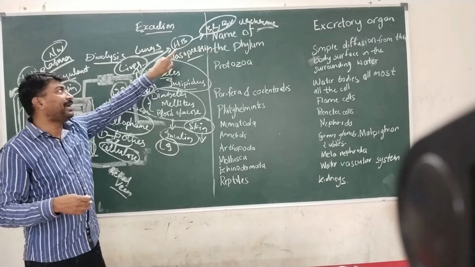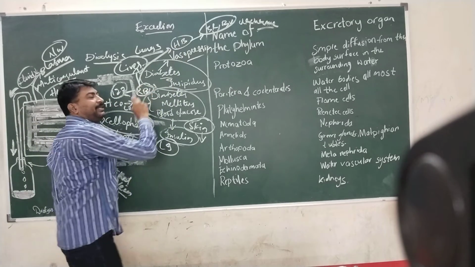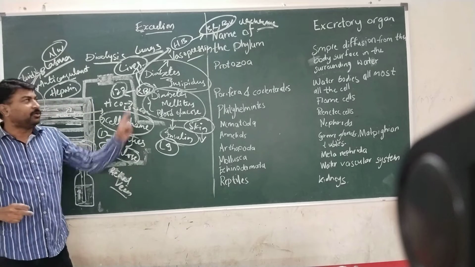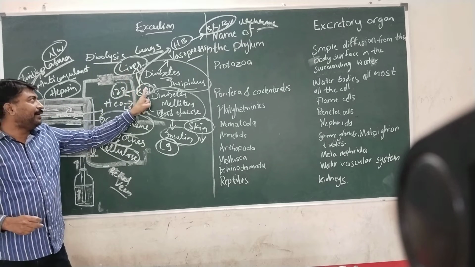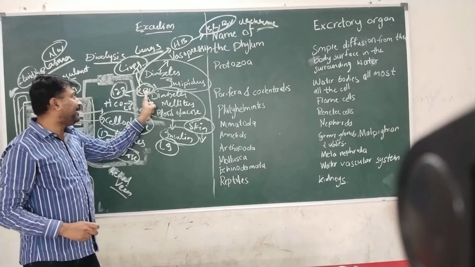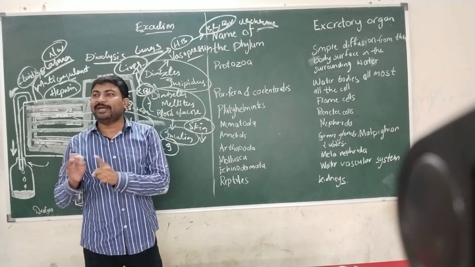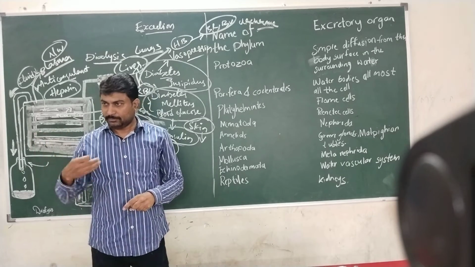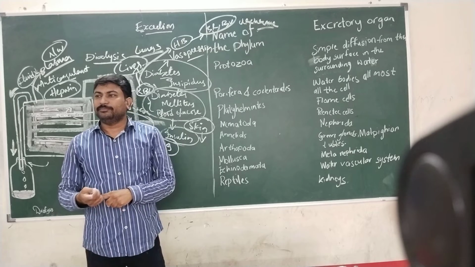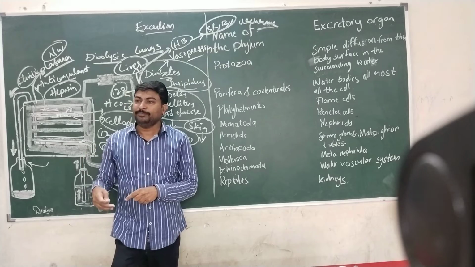So bilirubin and biliverdin are produced because of the hemoglobin present in dead red blood cells. Dead red blood cells, after 120 days, are going to be buried in the liver, and the hemoglobin present in them will be converted into bilirubin and biliverdin. The excess amounts will be excreted through the urine, and urochrome is another material which is excreted through the urine.